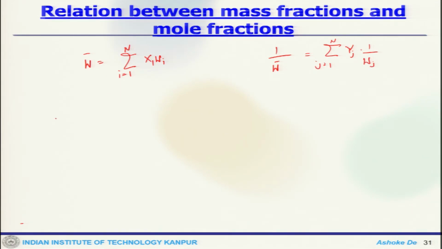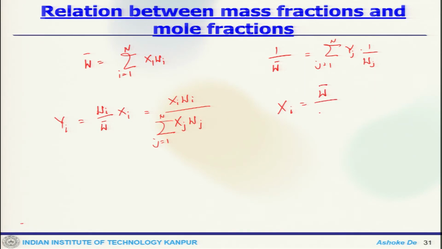So, we can have conversion from one to the other: y_i equals W_i by W bar times x_i, which is x_i W_i by summation over j, and x_i is W bar by W_i times y_i, which is y_i by W_i divided by summation of y_j by W_j.